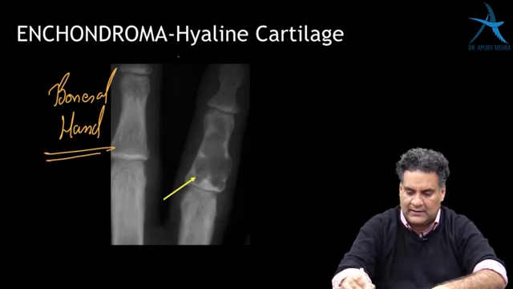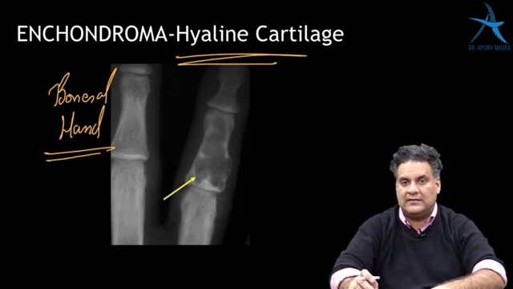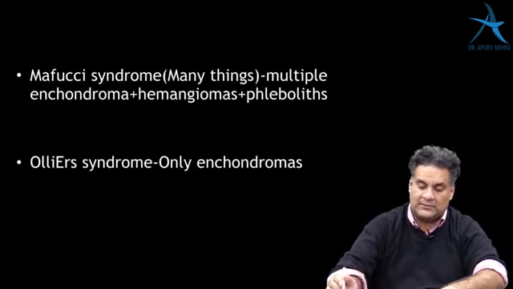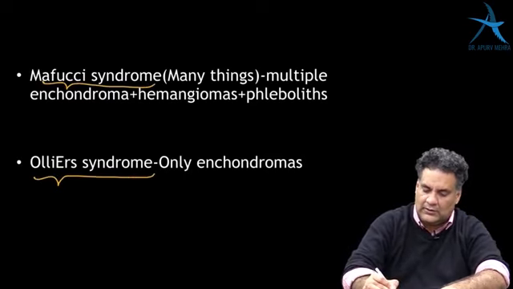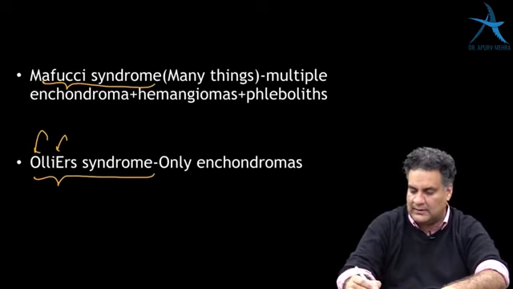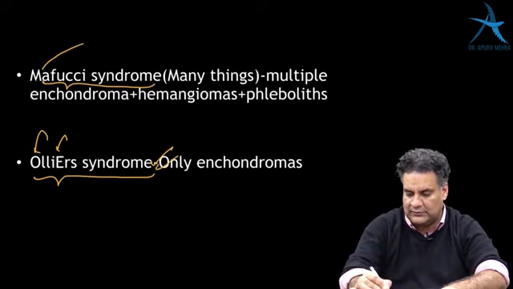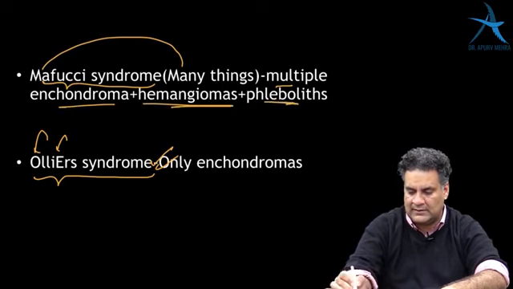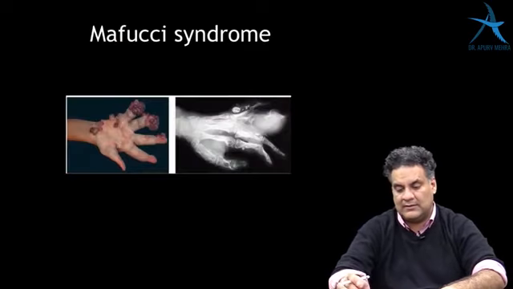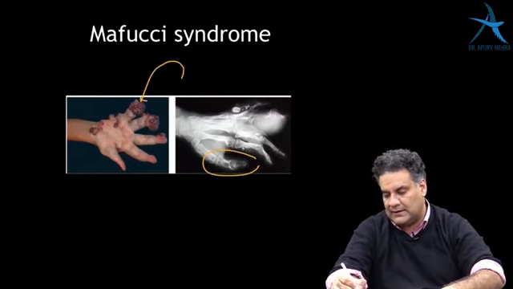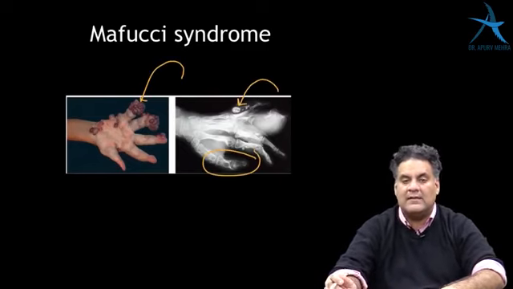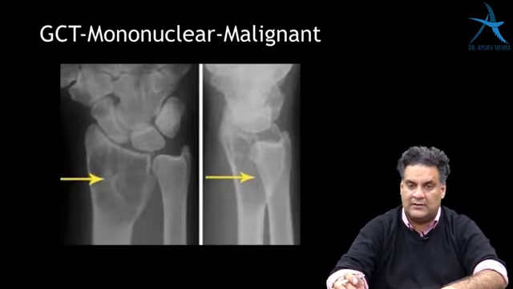On biopsy, hyaline cartilage is seen. This is a tumor where two syndromes are associated, Ollier's and Maffucci. In Ollier's syndrome, you have only multiple enchondromas. In Maffucci, there are many things like multiple enchondromas, hemangiomas and phleboliths. The images of Maffucci can be seen: hemangioma, multiple enchondromas, and a phlebolith, which is a calcified superficial vein.